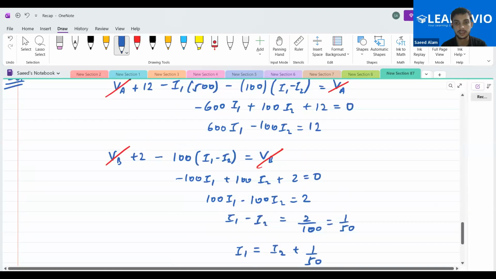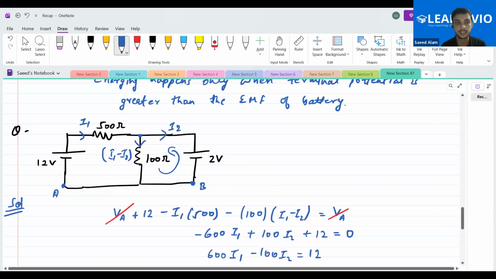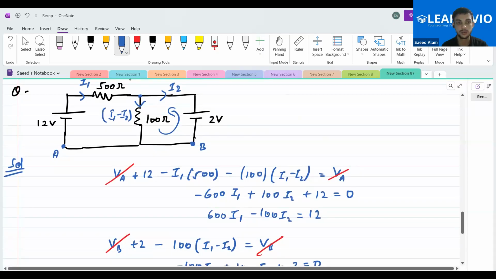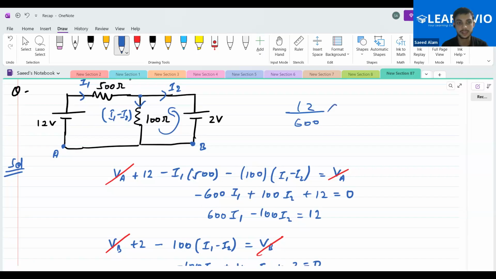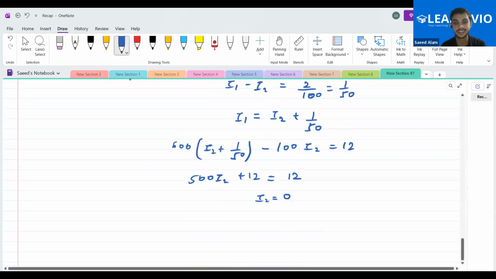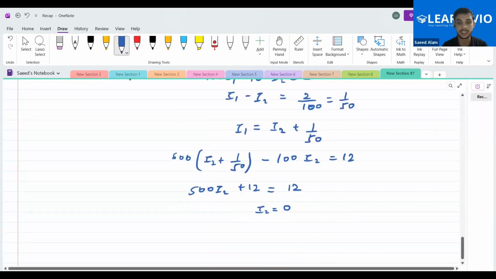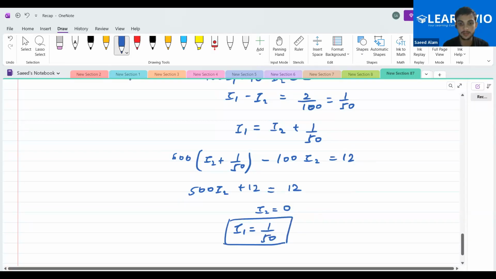What will be I1 then? I1 will be 12 by 600. Okay, that's a very nice question. 12 by 600 into 100. Previously we were discussing something about this, and something arrived here. So I2 is 0, and I1 is actually 12 by 600. If we replace it in the above equation, you will get 1 by 50. Is this clear to you?